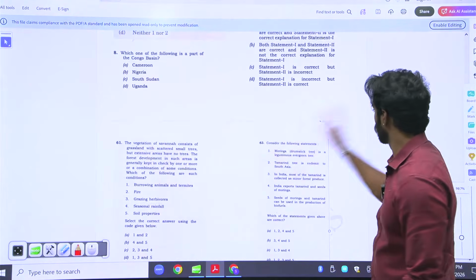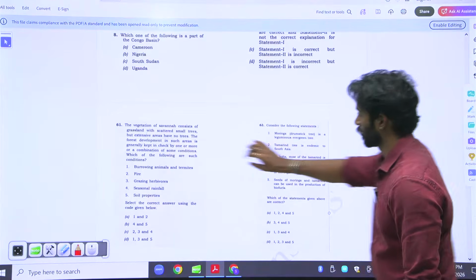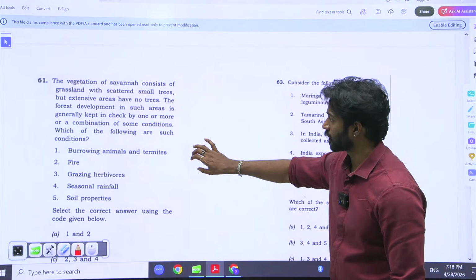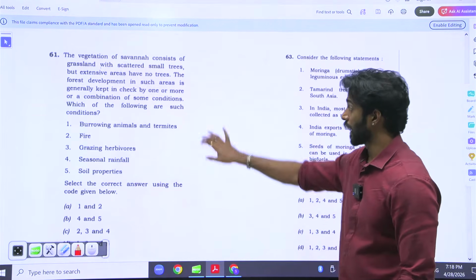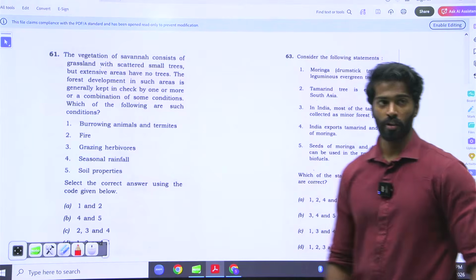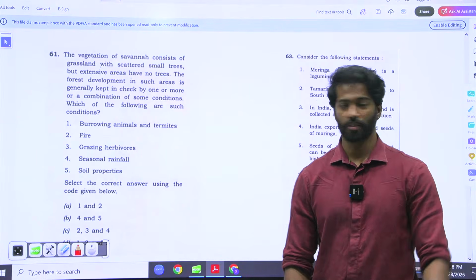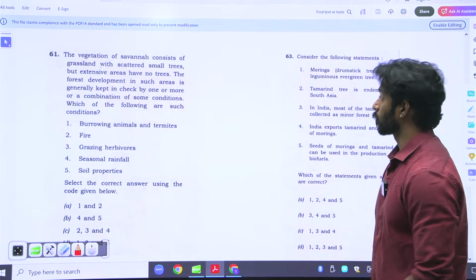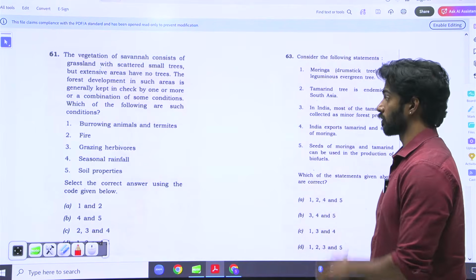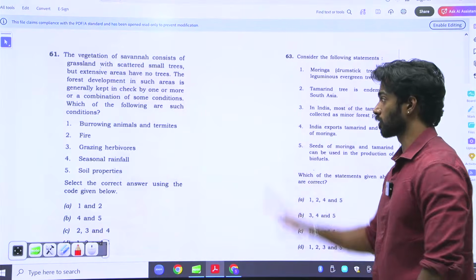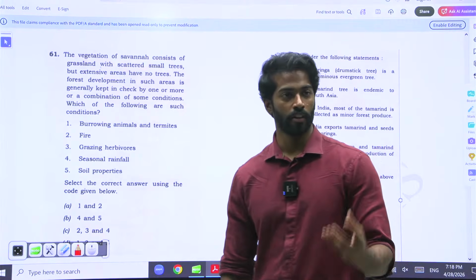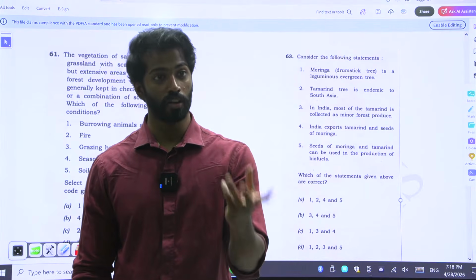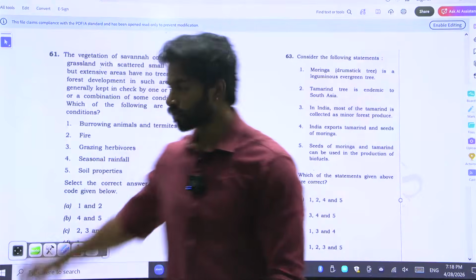Next, vegetation. The vegetation of savanna consists of grasslands with scattered small trees, but extensive areas have no trees at all. The forest development in such areas is generally kept in check by one or more combinations of some conditions. Which of the following are such conditions? He's mainly asking, what are the conditions which are ensuring that there are no trees? Let us look.